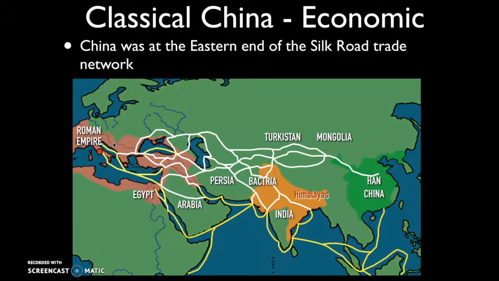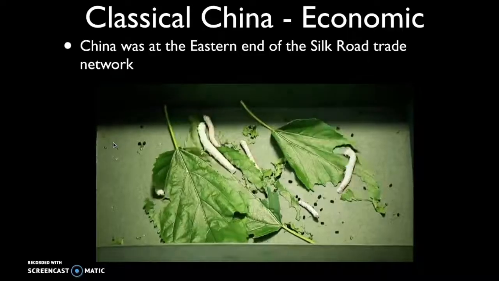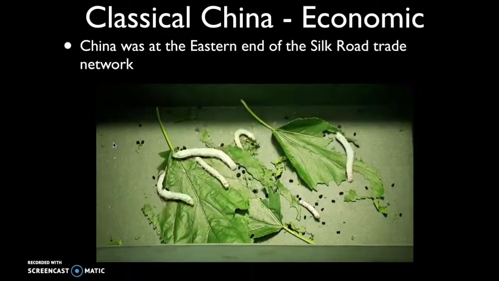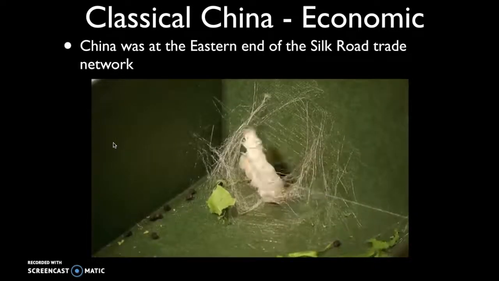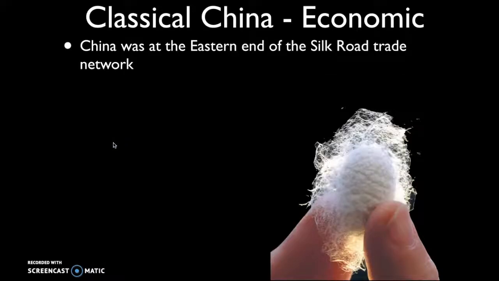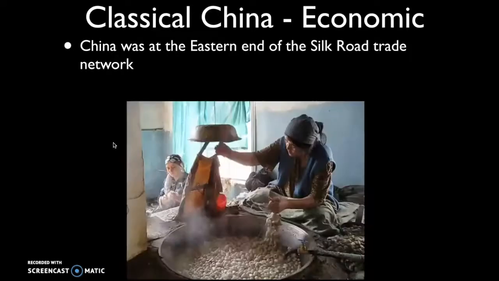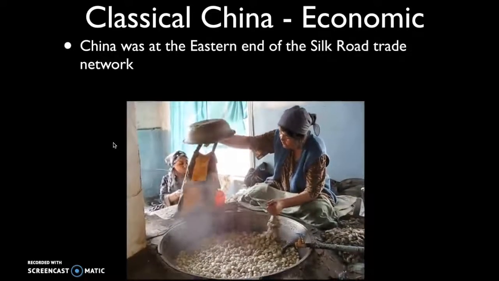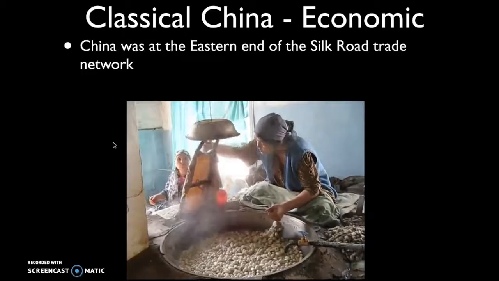And it was named the Silk Road not because silk was the only item that was sold, but it was one of the primary items that was sold. So, how silk works: you have a silkworm that eats a mulberry leaf. Eventually, this worm forms a cocoon. That cocoon is then boiled, ultimately spun into very fine thread.